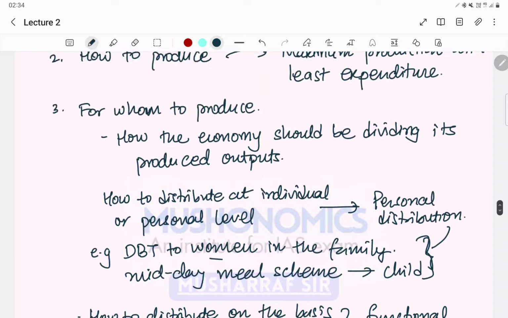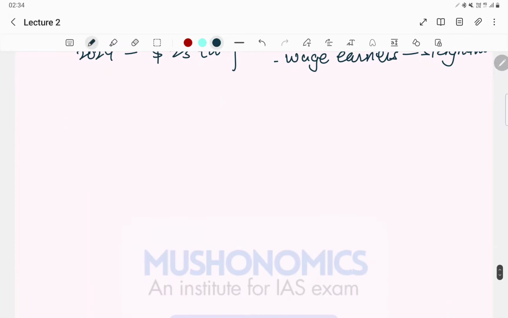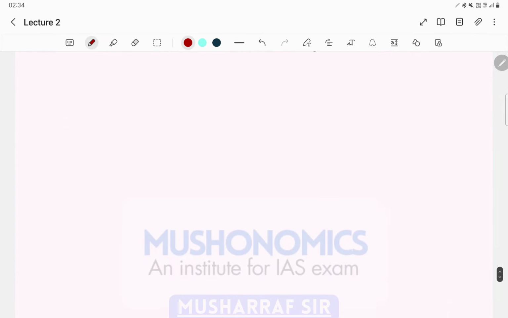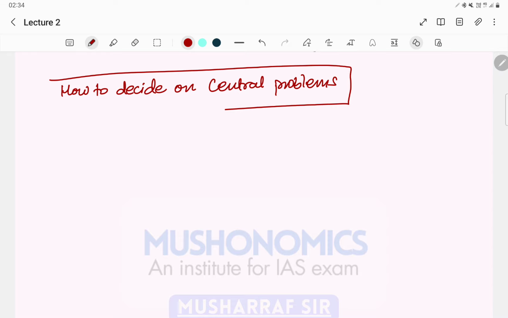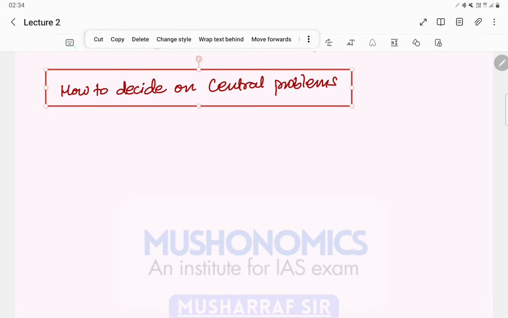Now, since we have discussed all these three questions and the major attribute of it, how do we solve these problems? Now we come to the solution part, that how we can decide on central problems of economy, right? We are discussing about central problems of economy only. So how to decide on this? For this, first we should go for understanding the classification of economy that we have done.